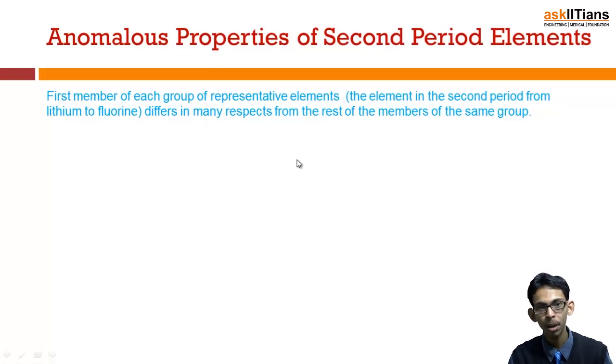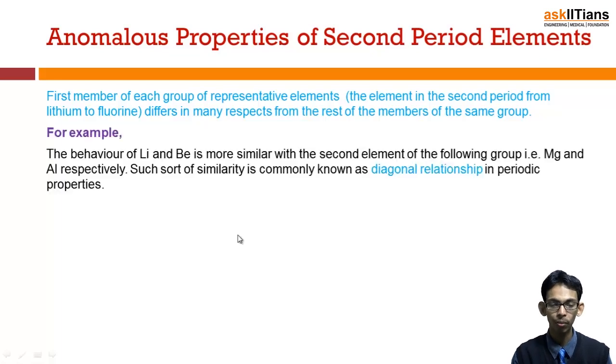That means the first member of every group shows anomalous properties, different from the rest of the members of the same group. Now let's see how and why.